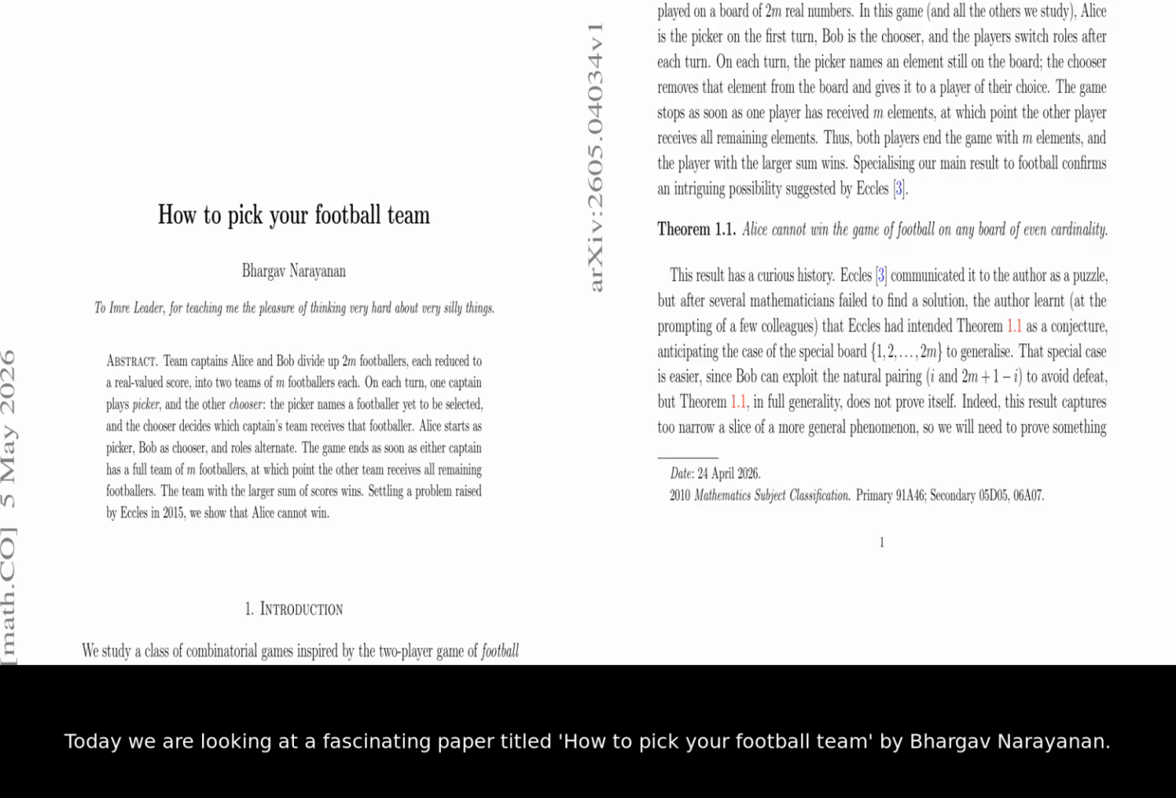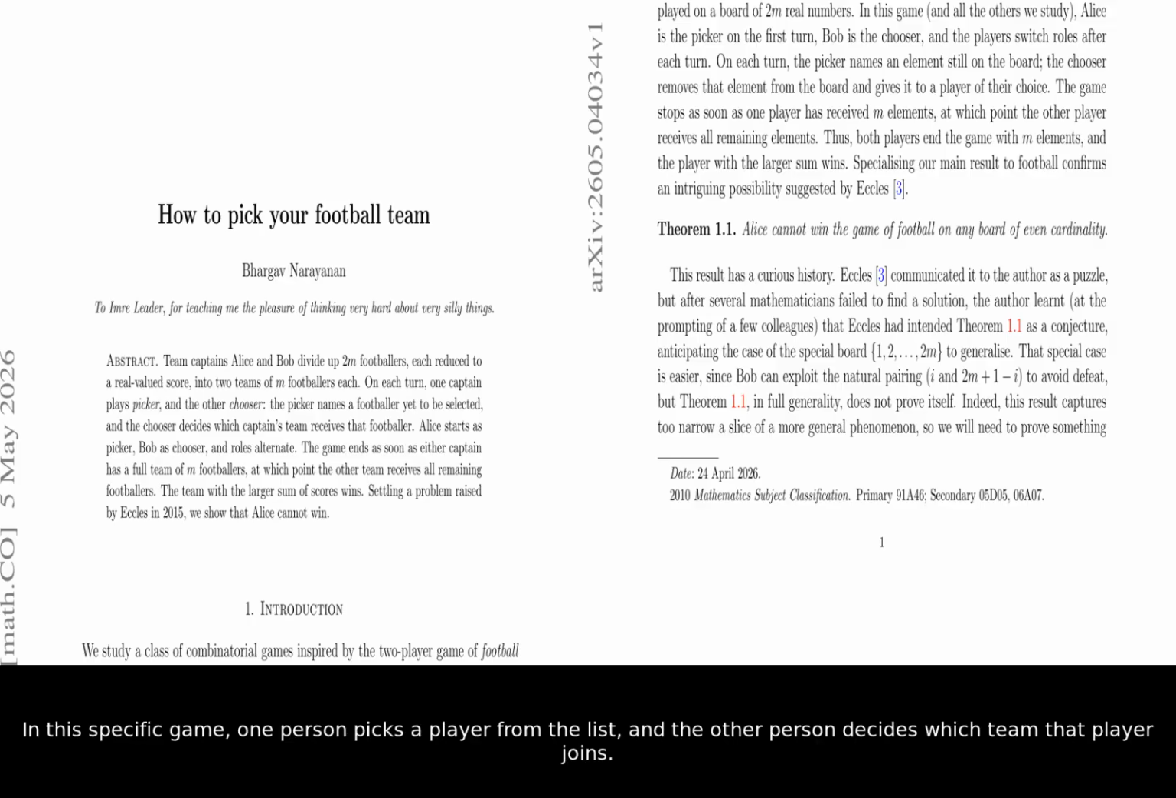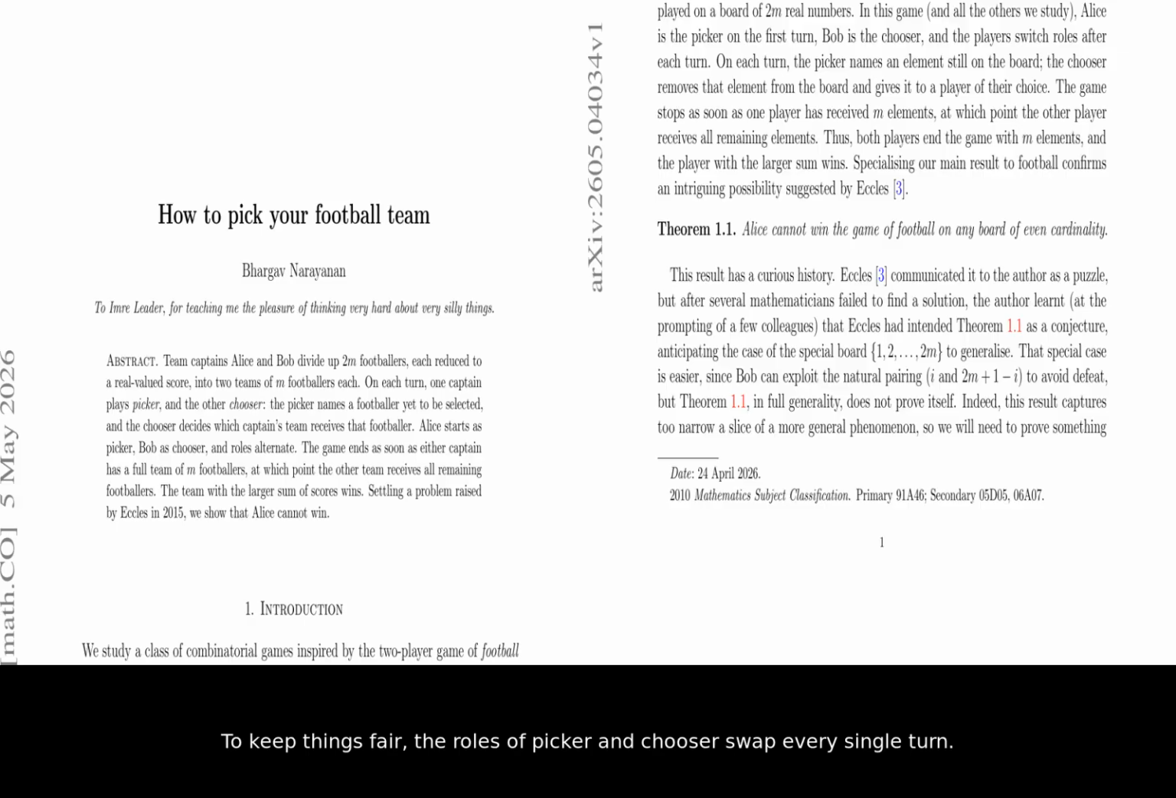Today we are looking at a fascinating paper titled, How to Pick Your Football Team by Bhargav Narayanan. Imagine you and a friend are team captains, Alice and Bob, trying to divide up a group of players. Each player has a numerical value, and your goal is to have the team with the highest total score. In this specific game, one person picks a player from the list, and the other person decides which team that player joins. To keep things fair, the roles of picker and chooser swap every single turn.